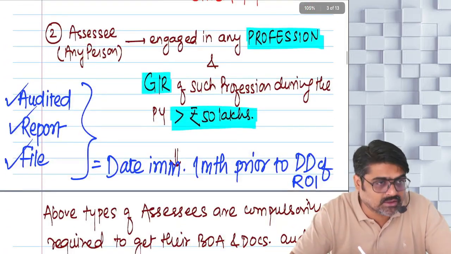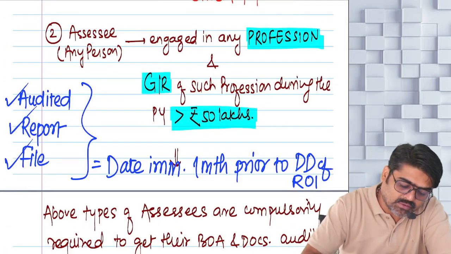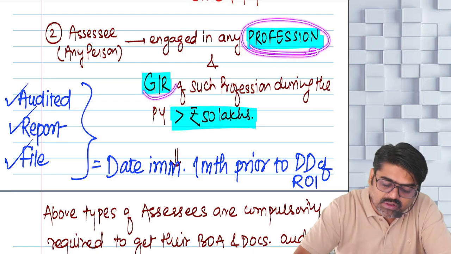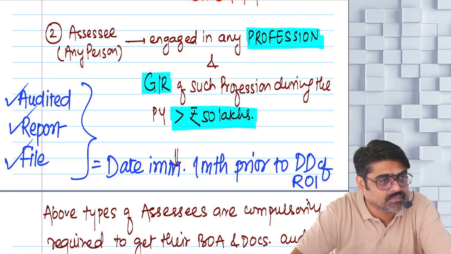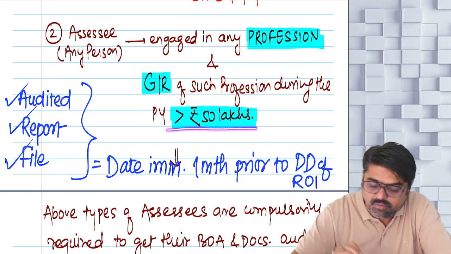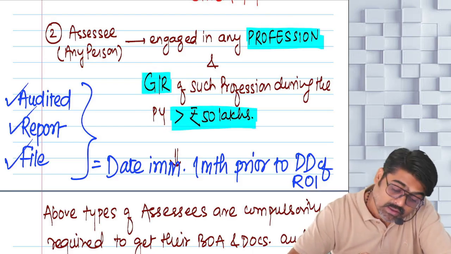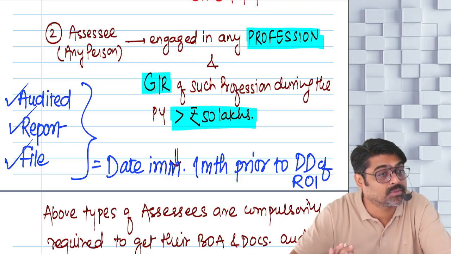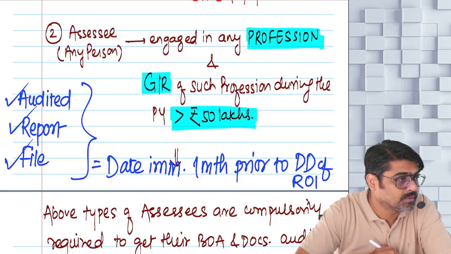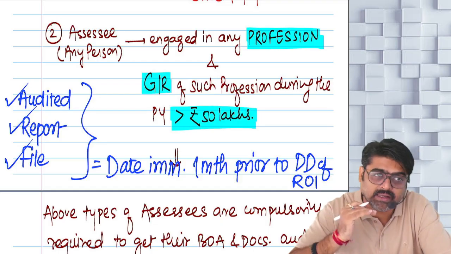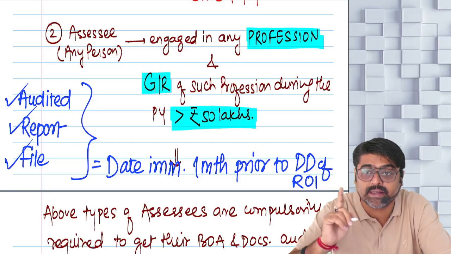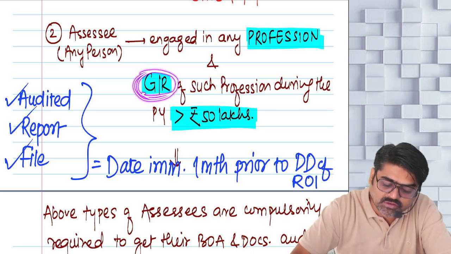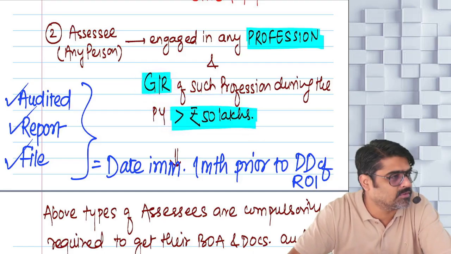Now what about the professionals? Are you in the profession? Yes. So from that profession, whatever gross receipts are there in this year, if the gross receipts are more than 50 lakhs, compulsorily for that profession separate books are to be maintained and they are supposed to be audited also. So just like business, for any profession also, the books are to be maintained separately and they are supposed to be compulsorily audited if from that profession the gross receipt is more than 50 lakhs.